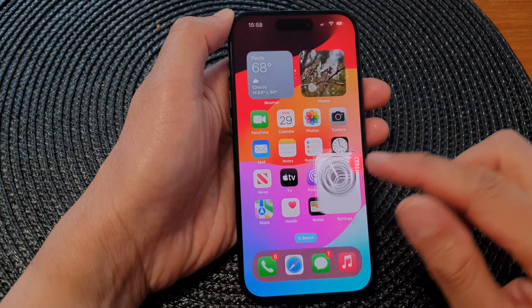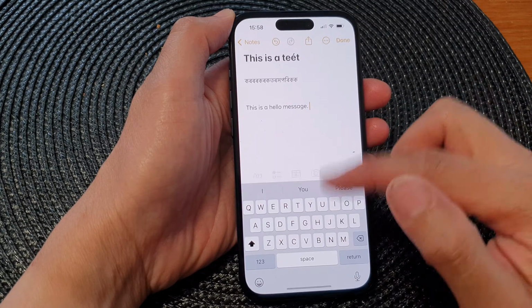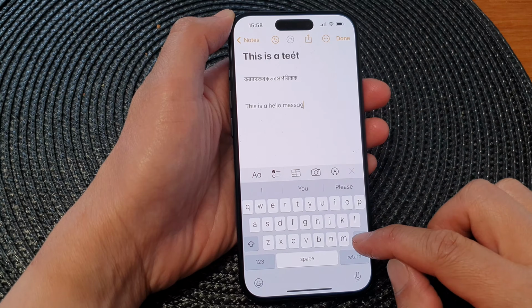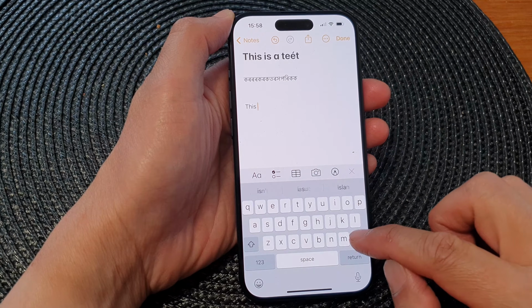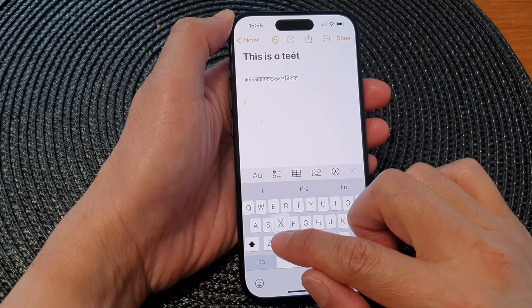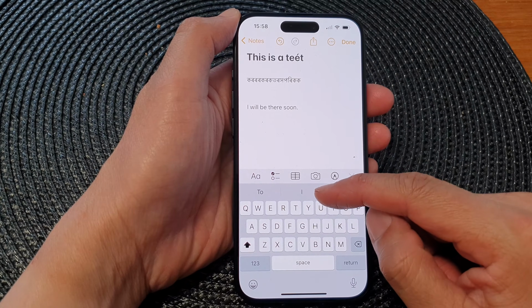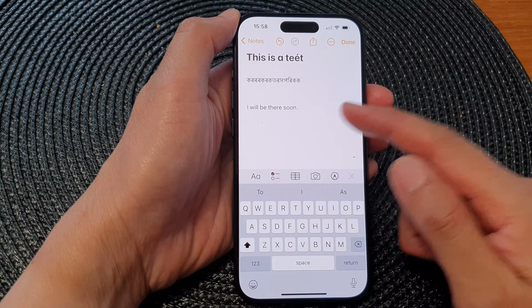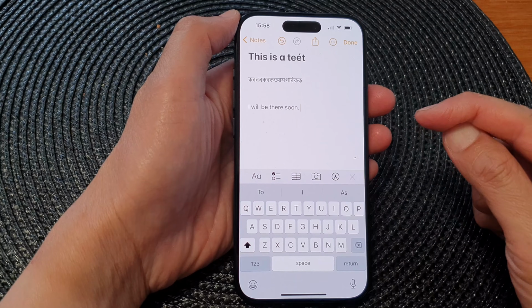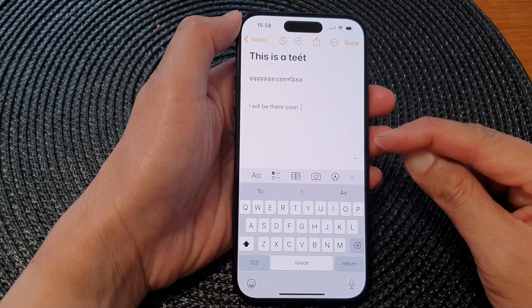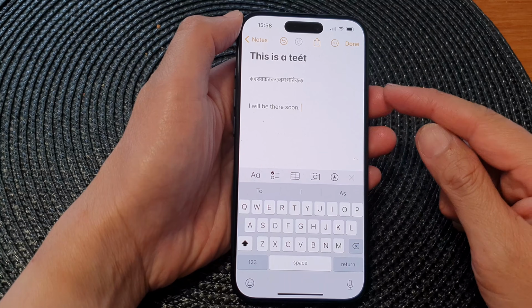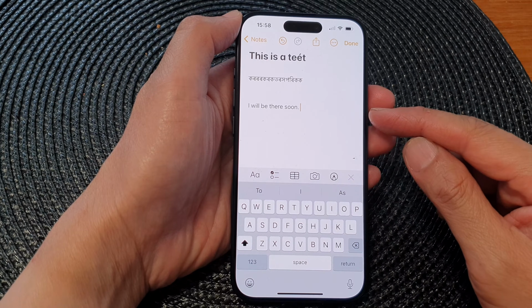So now if I go to my notes to open up the keyboard, you can see here if I type in my shortcut XXX, then I can use my keyboard shortcuts to enter in long phrases or words. And that's it. That is how you can create custom long phrases, words, keyboard shortcuts.